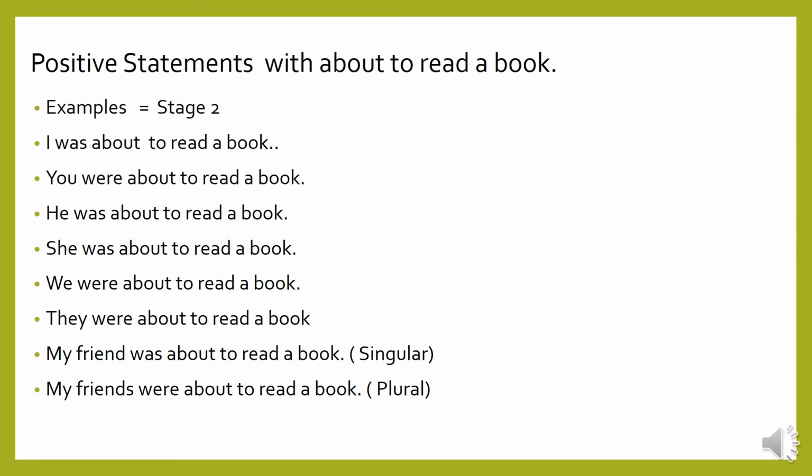Positive statements with about to read the book. Example: stage 2. I was about to read the book. You were about to read the book. He was about to read the book. She was about to read the book. We were about to read the book. They were about to read the book. My friend was about to read the book, singular. My friends were about to read the book.